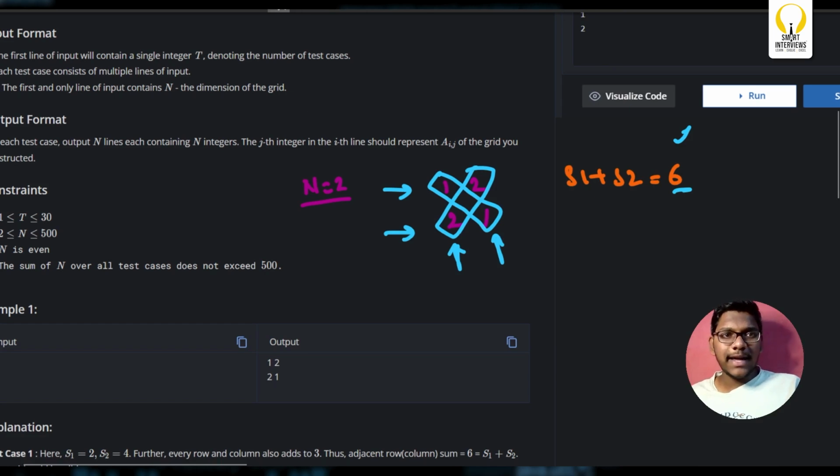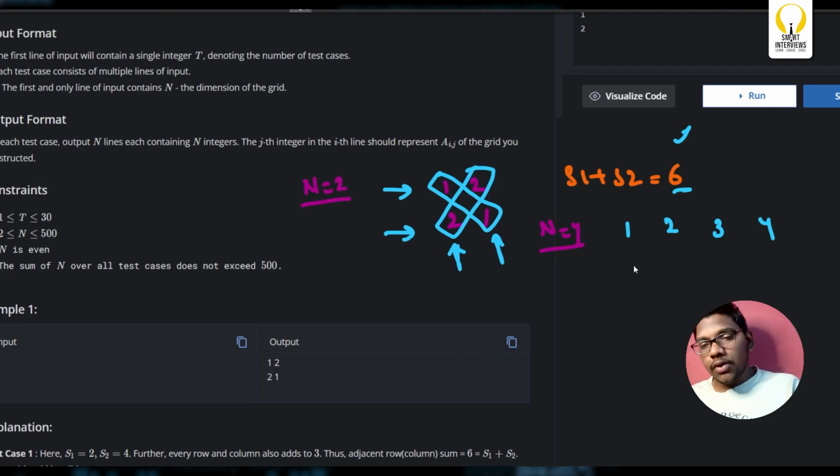Maybe it may not be valid for n equal to 4. We'll see. If that is the case, what do you write? 1, 2, 3, 4. Now you reverse it: 4, 3, 2, 1. Again you reverse it: 1, 2, 3, 4. Again reverse it: 4, 3, 2, 1.